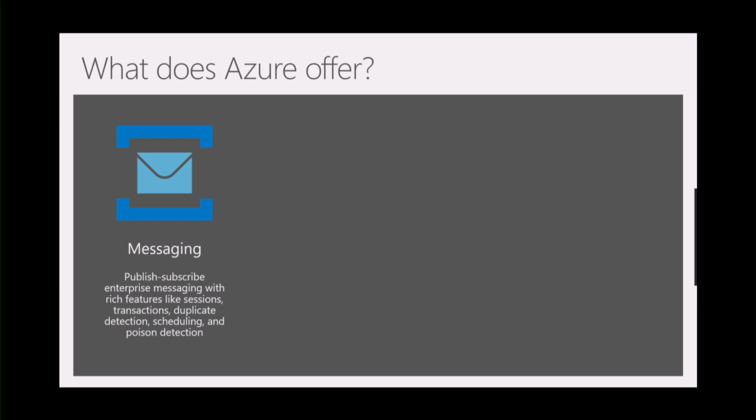So when it comes to messaging, what does Azure actually offer? We really have three offerings, the first of which is messaging. You may know it as Service Bus, Queues, and Topics. It's essentially a publish-subscribe enterprise messaging platform as a service offering with a lot of advanced features like transactions, duplicate detection, and scheduling of messages. For those of you familiar with messaging previously, you might know MSMQ. It's a very similar offering, but done as platform as a service, just as all of our services are today.